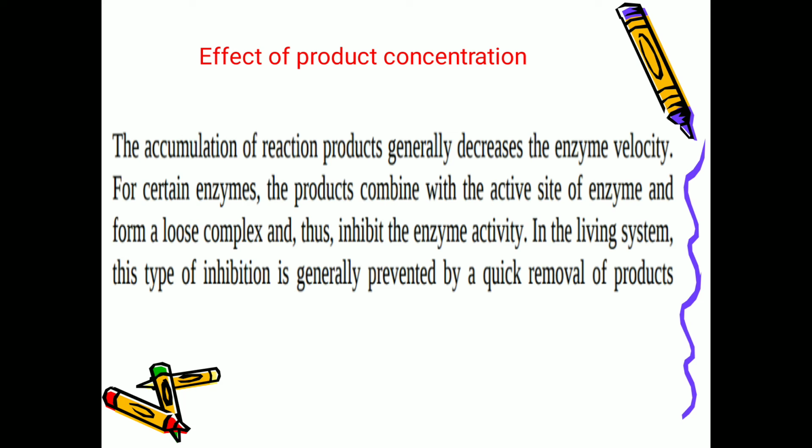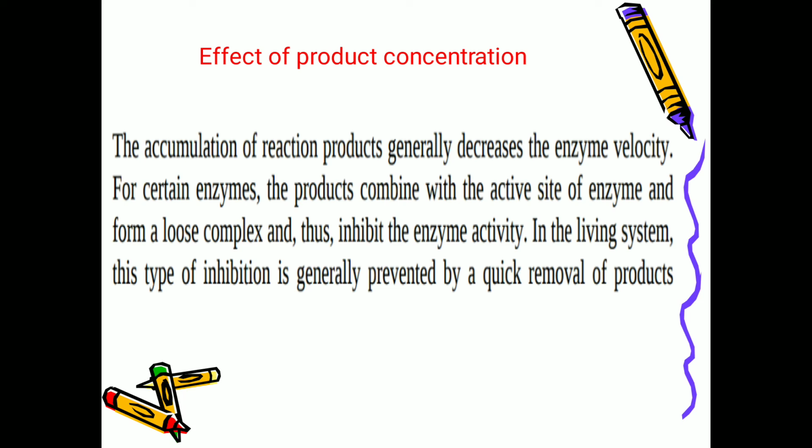The accumulation of the reaction products generally decreases the enzyme velocity, and for certain enzymes the products combine with the active site of the enzyme and form a loose complex, thus inhibiting the enzyme activity. And in the living system, this type of inhibition is generally prevented by a quick removal of the products.